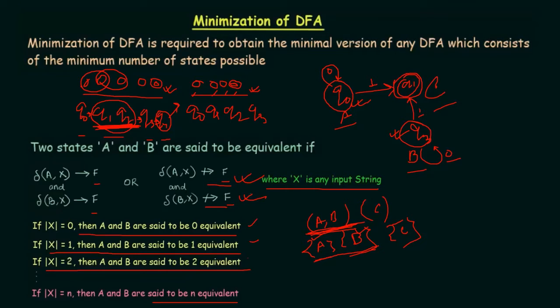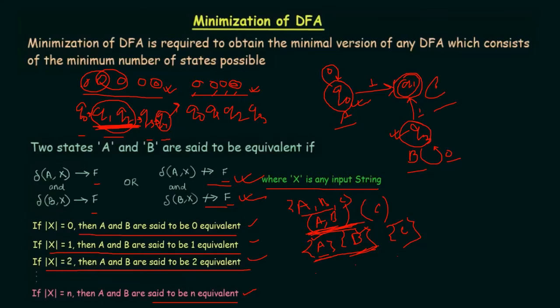So 0 equivalent, 1 equivalent, 2 equivalent, n equivalent are nothing but the iterations where we check how things change as we increase the iteration. At first you check between A, B, C. Then from that you got A and B, so you check between A and B. Finally, if you have got all three of them separate, there is no need to check, because individually they are always going to be A, B and C. In that case there is no minimization possible.